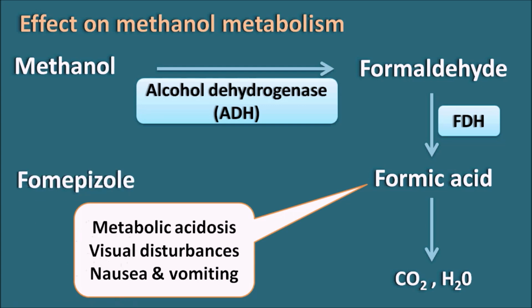Fomepizole inhibits the alcohol dehydrogenase enzyme, thereby inhibiting the conversion of methanol to formaldehyde and the further conversion to formic acid. In this way, fomepizole blocks the metabolism, thereby preventing the accumulation of formic acid within the body.